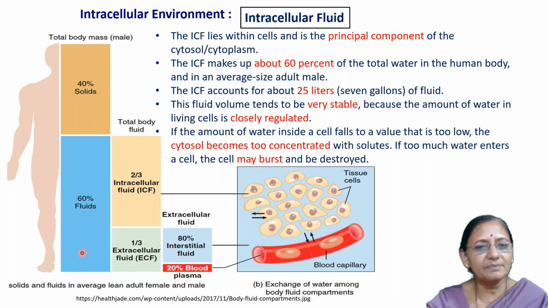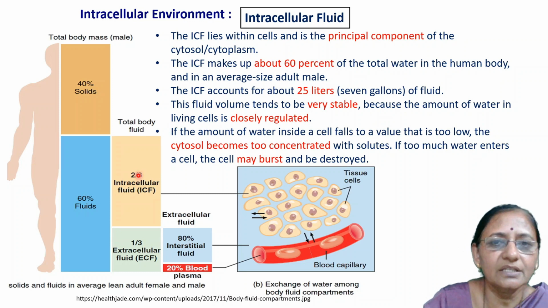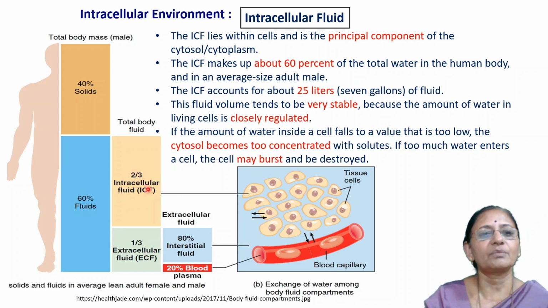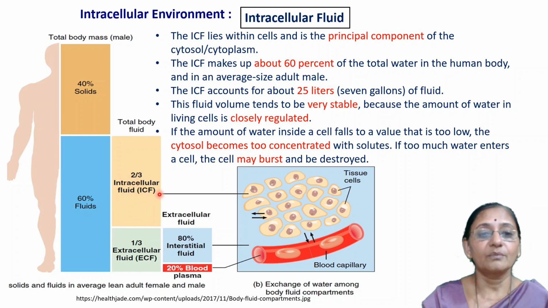Again, we refer to this figure, which shows that in any animal, for example in the human body, there is 40% solids and 60% fluid. Out of that, how much is intracellular? As we talk about the intracellular fluid, it is about 60% of the total body fluid. Inside the cells there is a fluid portion. If we consider all these cells and their fluid content, it is the intracellular fluid.